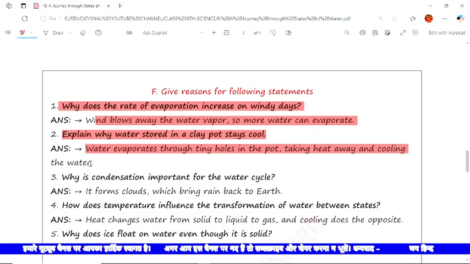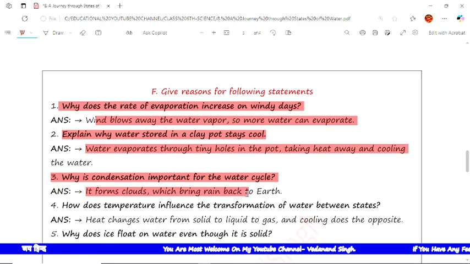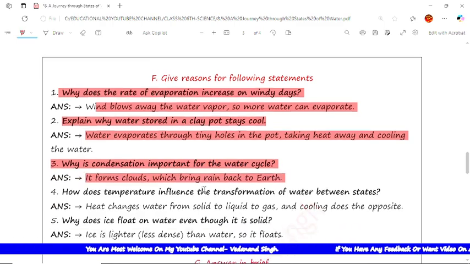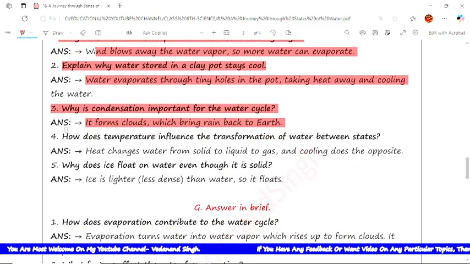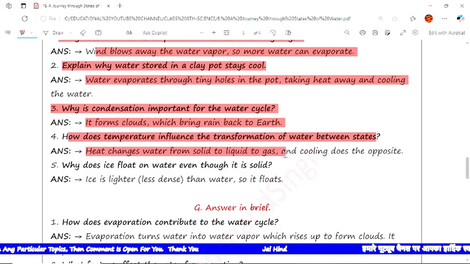Now the next is why is condensation important for the water cycle. The reason is it forms clouds which bring rain back to earth. Now the next is how does temperature influence the transformation of water between states. The reason is heat changes water from solid to liquid to gas and cooling does the opposite.